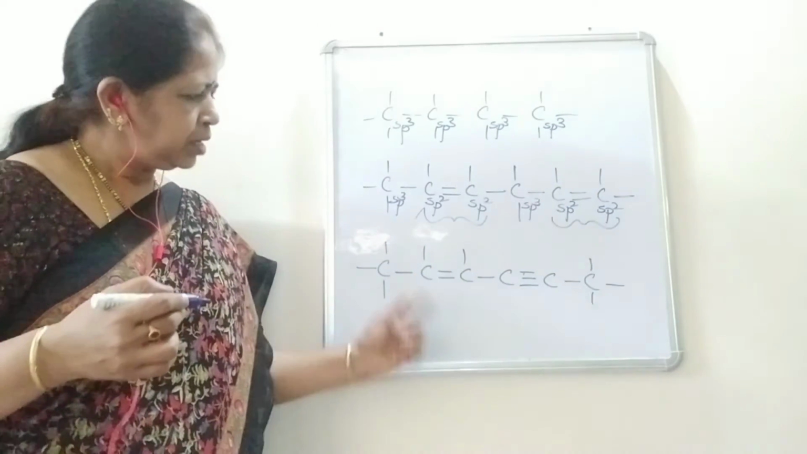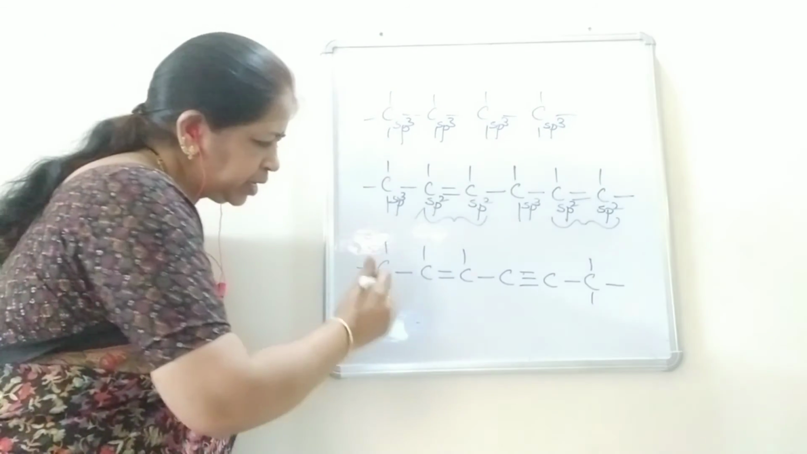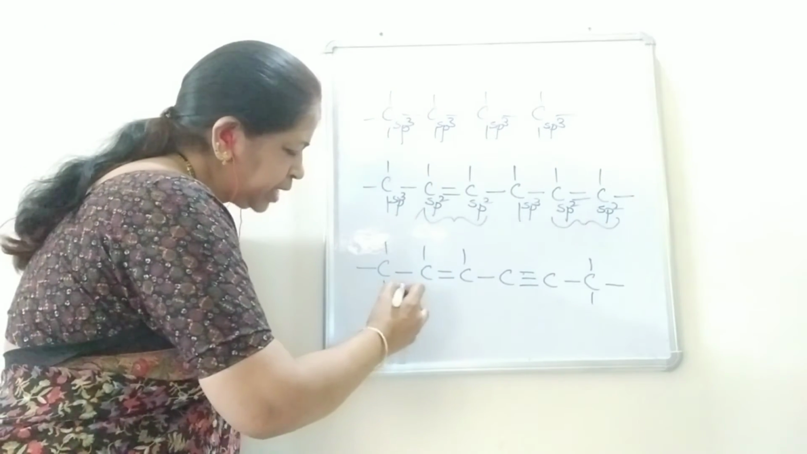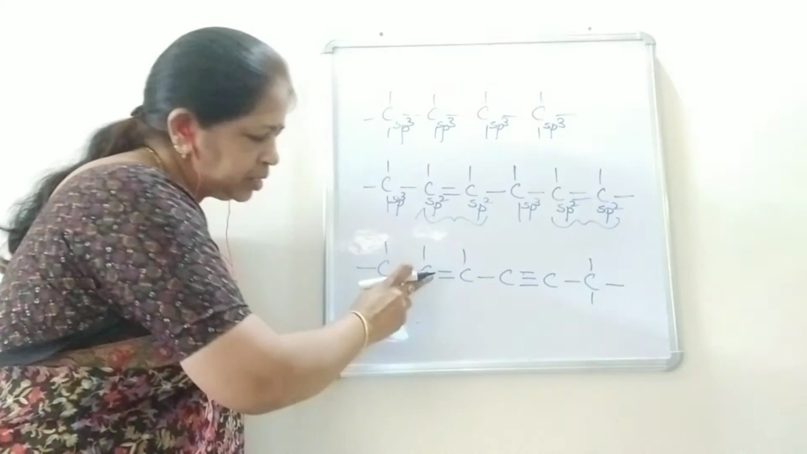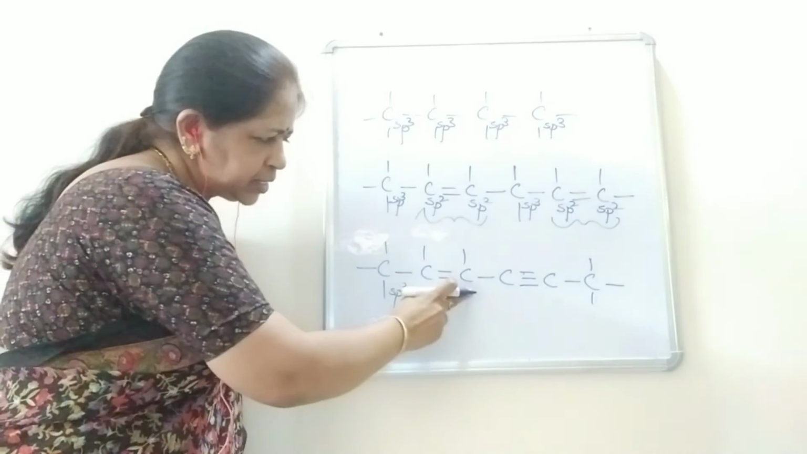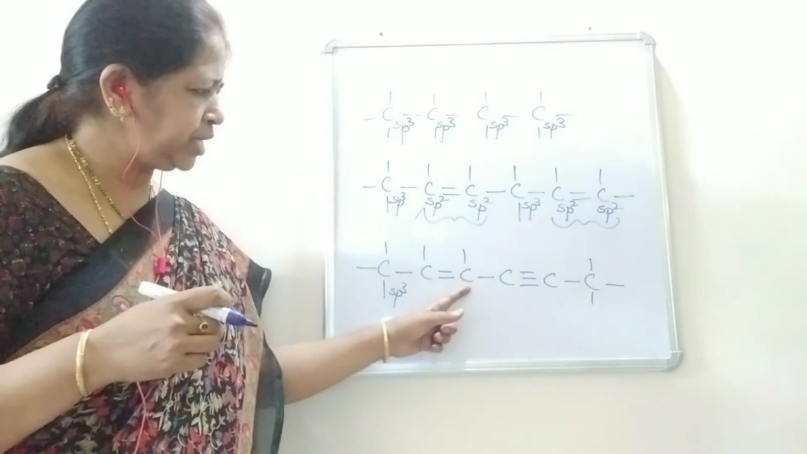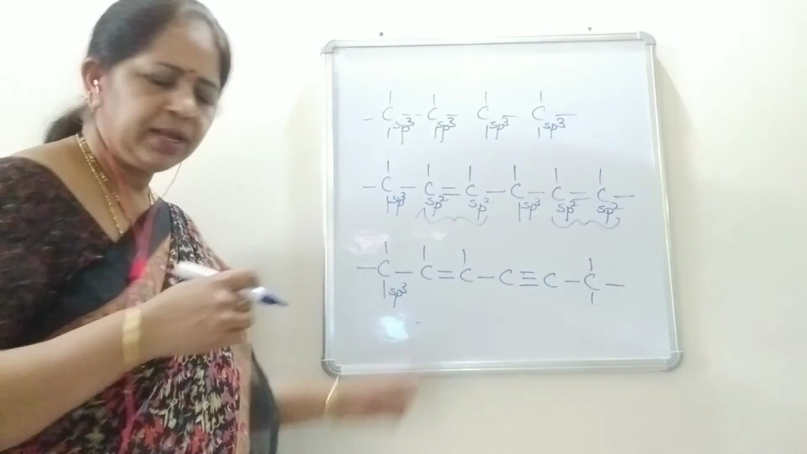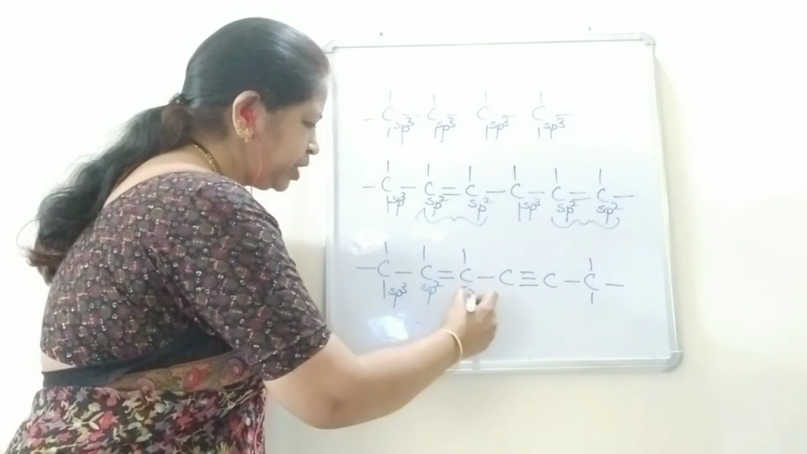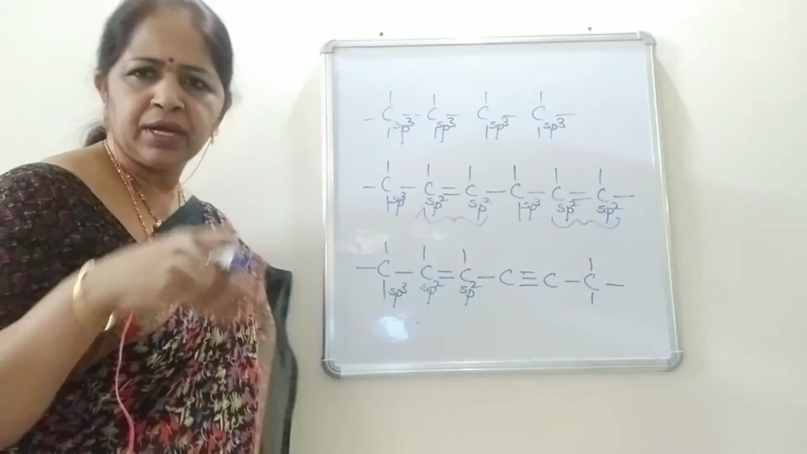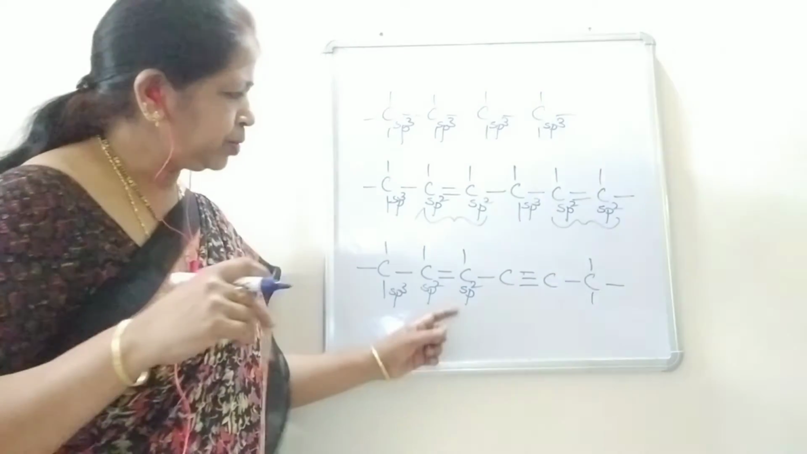Okay students, coming to the next example. In this, the first carbon is sp3 carbon because it has all single bonds, all sigma bonds. And the next carbon and the next carbon, there is a double bond in between these 2 carbon atoms. So, these 2 carbon atoms will be in sp2 hybrid state, sp2 and sp2. The double bond may be present on the right side or left side, that carbon will be in the sp2 hybrid state.